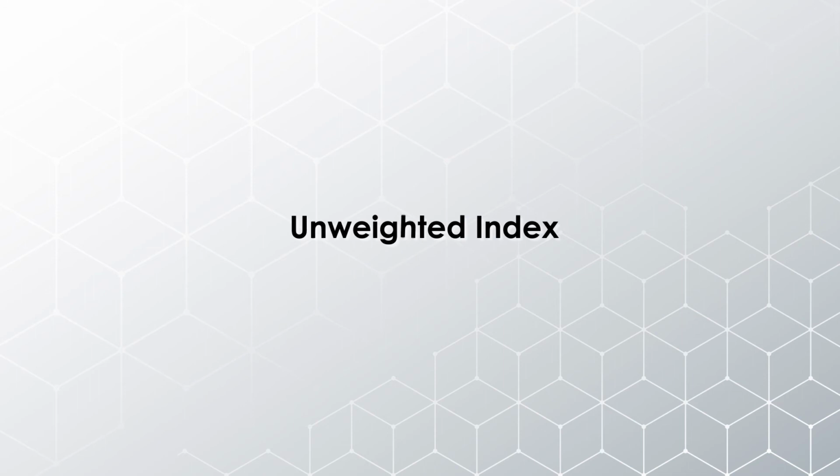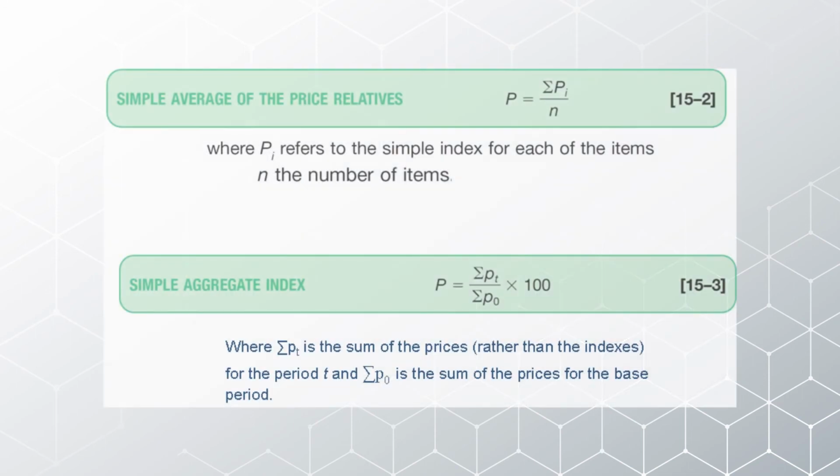Now if we talk more about the unweighted index, it is calculated with the help of certain formulas. For the simple average of the price relatives, the formula is P equals summation of Pi upon N, where Pi refers to the simple index for each of the items and N is the number of items. And for the simple aggregate index, the formula is P equals sigma Pt upon sigma P0 multiplied by 100, where sigma Pt is the sum of the prices rather than the indexes for the period t, and sigma P0 is the sum of the prices for the base period.